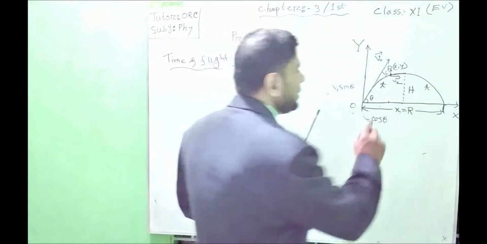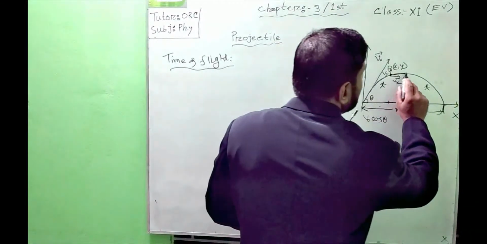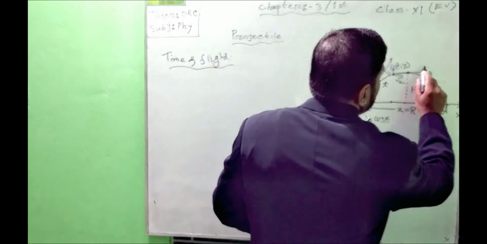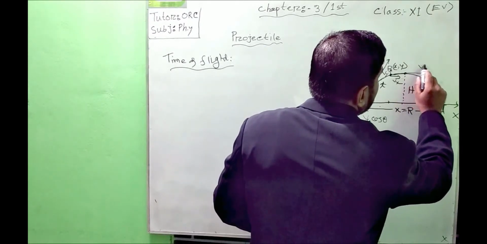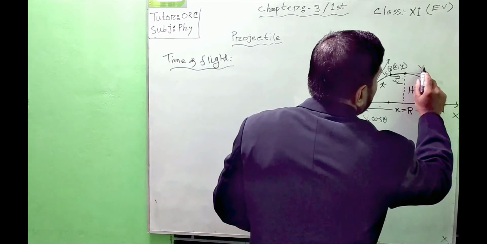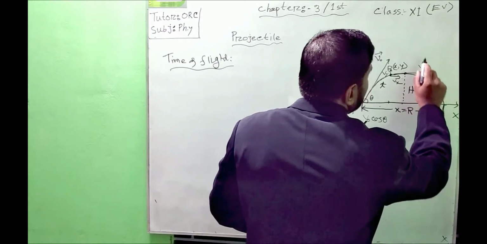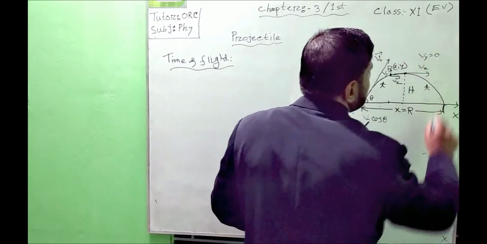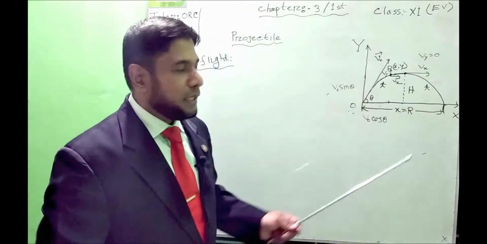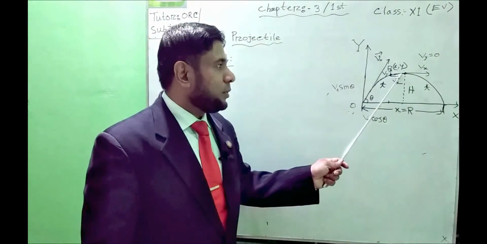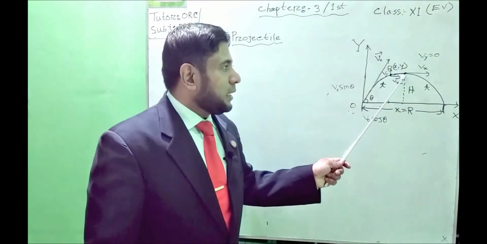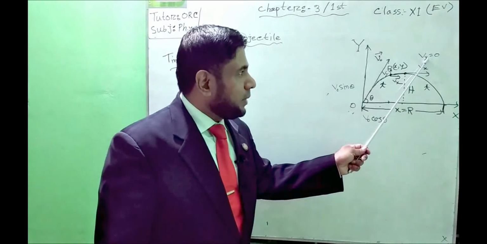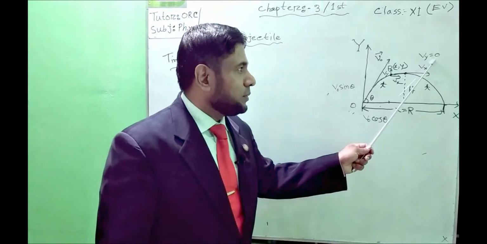Why? At this maximum height point, it will only have the horizontal component of the velocity, vx, and the vertical component of the velocity, vy, must be 0.